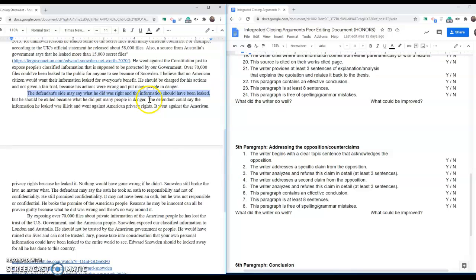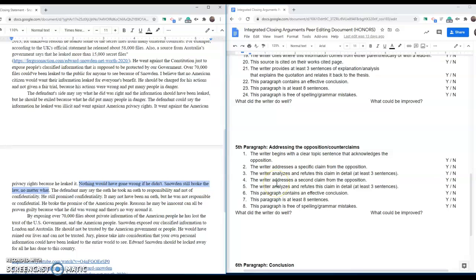So let's see. The defendant could say that the information he leaked was illicit and went against privacy rights, against American privacy rights, because he leaked it. So they are acknowledging a specific claim. Now we need an argument against this claim. Nothing would have gone wrong if we didn't. Snowden still broke the law no matter what. So I would like to see a little more refuting of this claim in order to score as highly as possible. But let's move on to the second one.